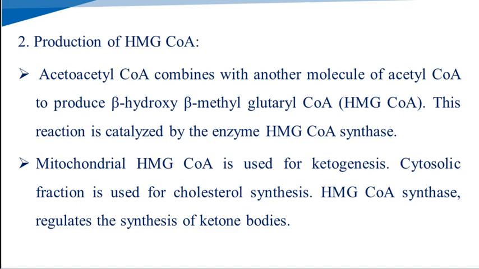The second reaction is the production of HMG-CoA, that is the hydroxy methyl glutaryl coenzyme A. In that reaction, the acetoacetyl coenzyme A produced in the first reaction combines with a third molecule of acetyl coenzyme A, which gives beta hydroxy beta methyl glutaryl coenzyme A. This reaction is catalyzed by the HMG-CoA synthetase enzyme.